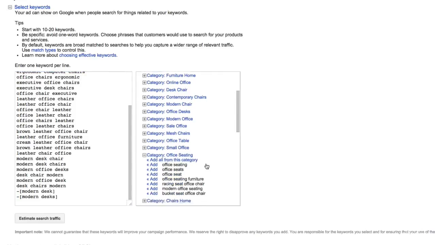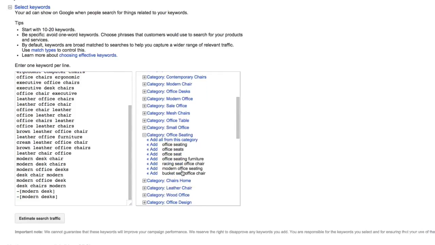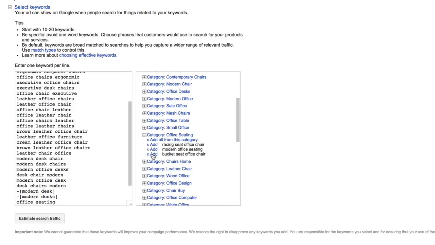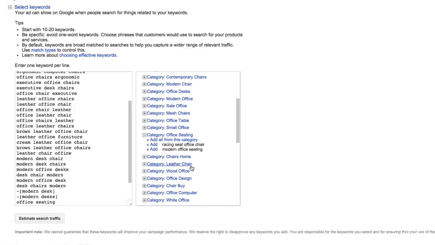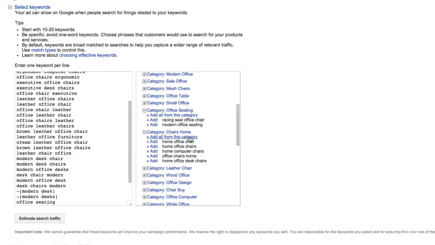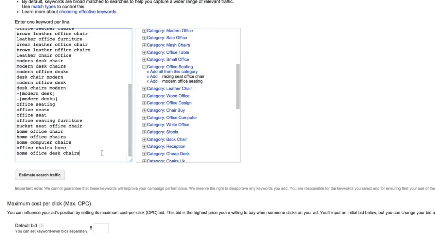Office seating, that's a really good area to look into. So we have office seating, office seats, office seat, office seating furniture, and bucket seat office chair, which we know that Poppin sells. And here's a good one, chairs home office chair, home office chairs, home computer chairs. And these are really good because Poppin definitely could cater to this crowd, people looking for home office furniture. But I would definitely want to make home office an exact match negative as well. So I'm going to make a bracket home office. I don't want to be showing up if people are just looking for home office.